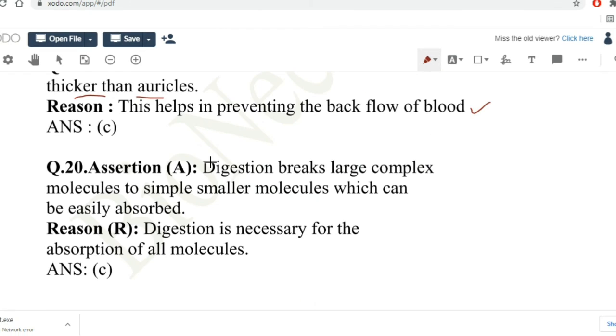Assertion, digestion breaks large complex molecules to simpler, smaller molecules which can be absorbed easily. Reason they have given here is that digestion is necessary for absorption of all molecules. So assertion is true, but reason is not true because certain molecules such as glucose and vitamin C need not get digested for absorption. So here assertion is true, but reason is not true. So option C is the correct answer.